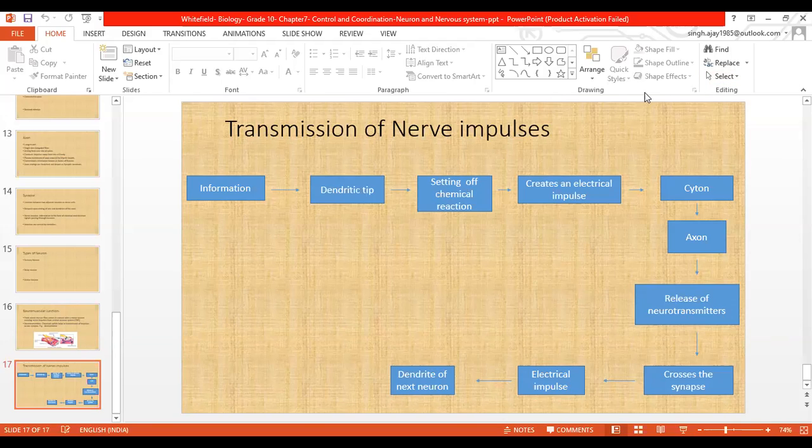Ma'am, page number for the question? It is 119 in my book, but there is a change in your book, so you can check below 7.1.4, the first in-text question box of the chapter, only question number 2 and question number 4.